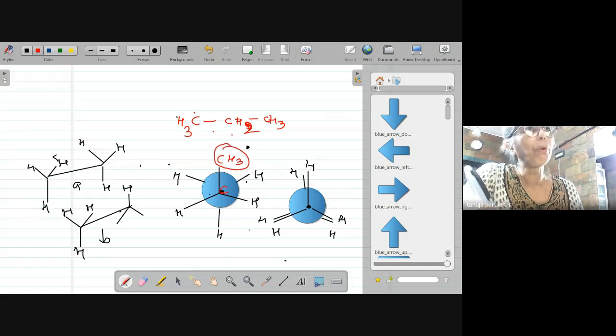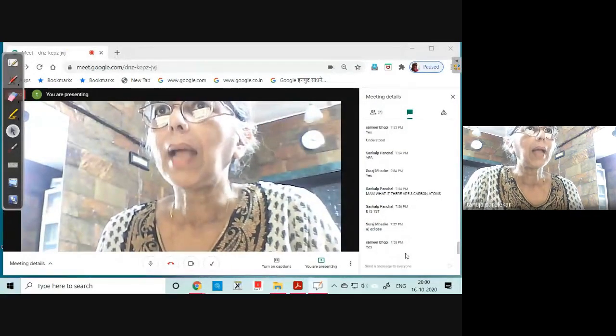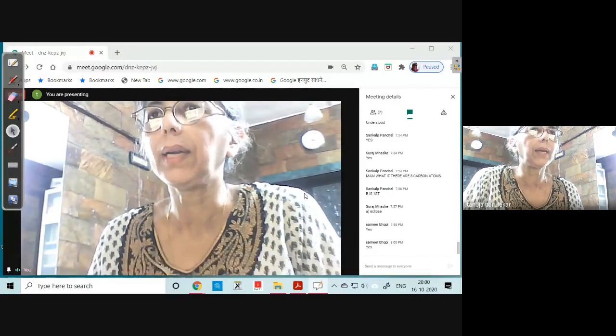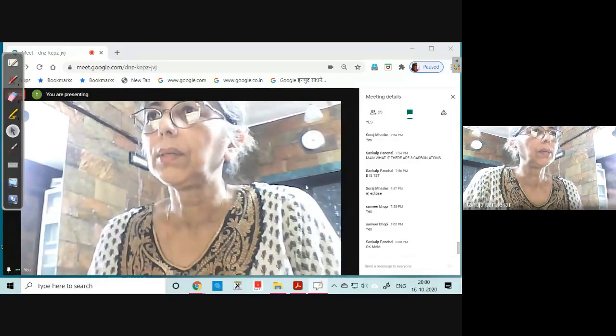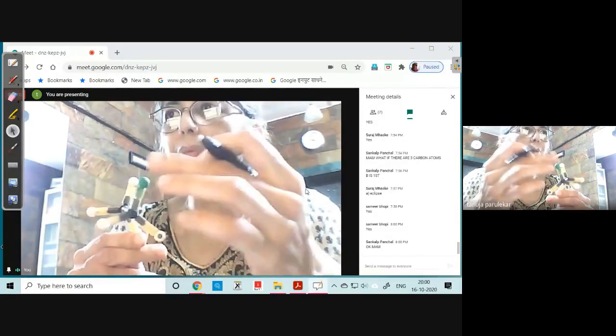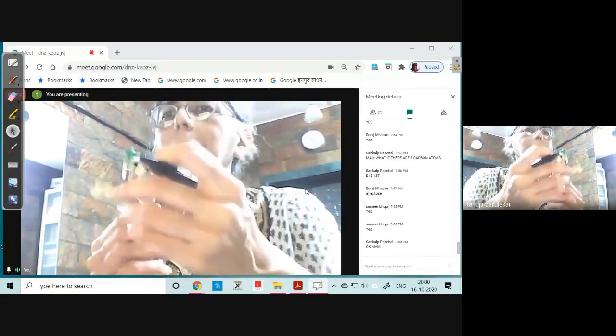You can show 4 also. If you make the back one CH3, then it will be 4 carbon atoms. Are you following this? Where did it go? Am I clear? Have I answered your question, Sankalpa? If there are 3 carbon atoms, okay, fine. So shall we? Yeah. So this was it. We can do it next time. Next time I'll show you with the third carbon atom over here. I'll put a methyl group over here. Consider this as a methyl group only.